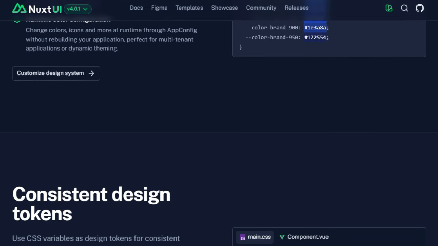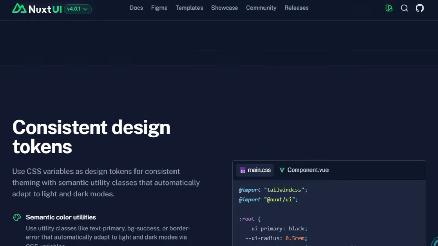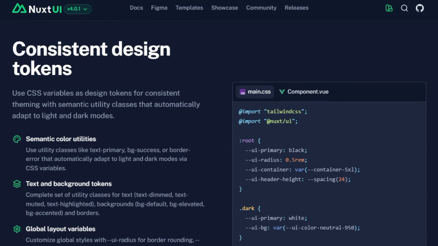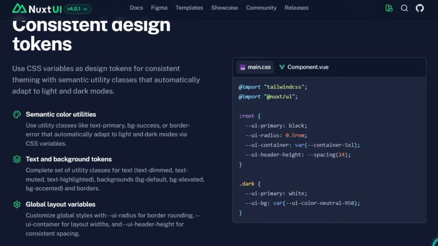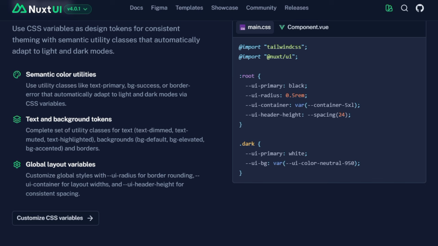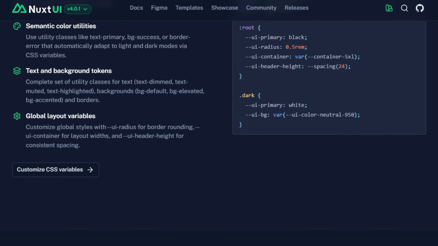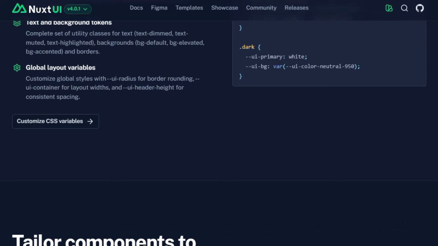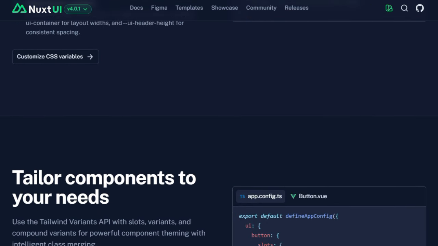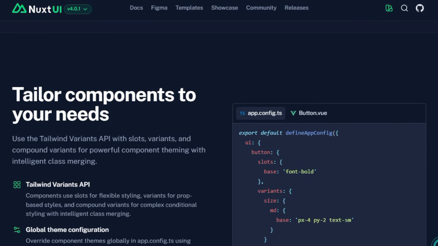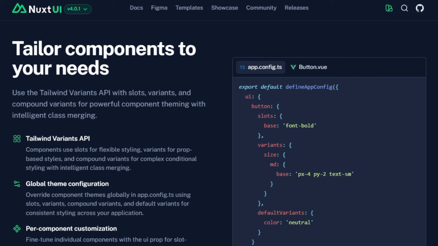Another standout is the integration of Tailwind Variants API plus advanced slot and variant support inside each component. That means you can compose and style variants with intelligence, conditional styling, slot-level overrides, compound variants, all without breaking consistency. You get flexibility without chaos. Accessibility comes baked in through Reka UI, bringing robust interaction support from day one.